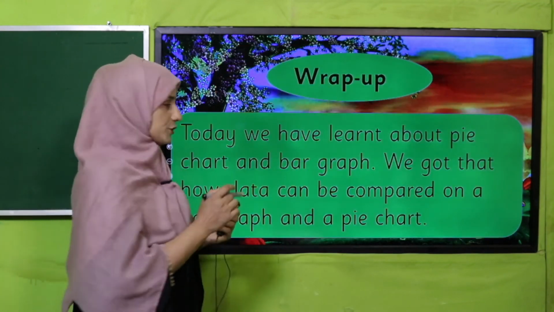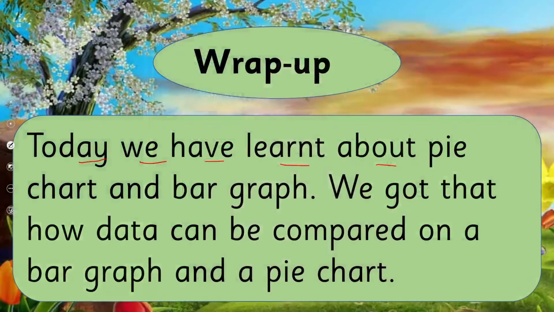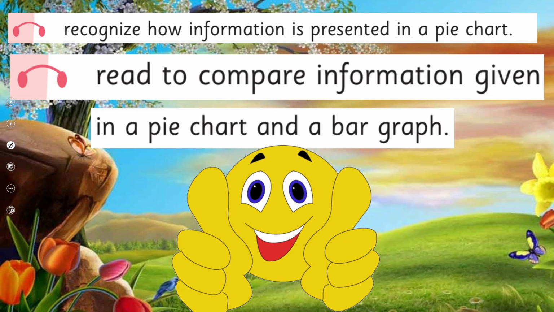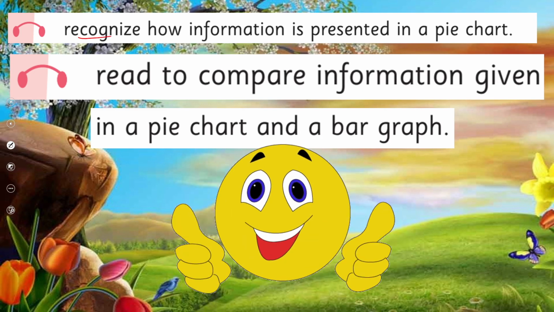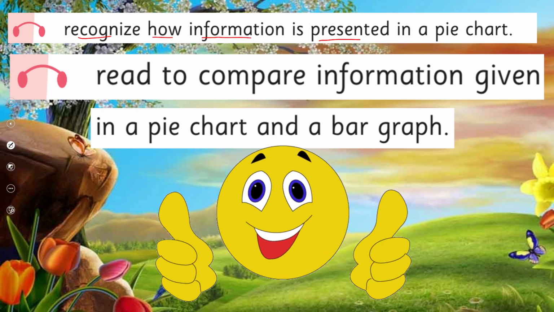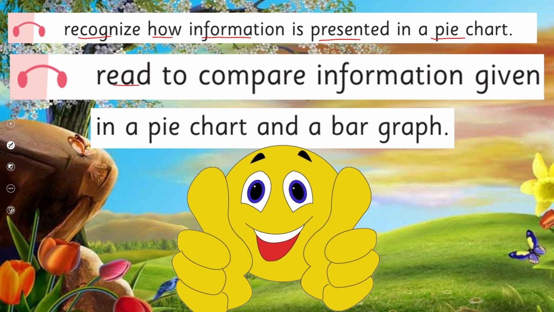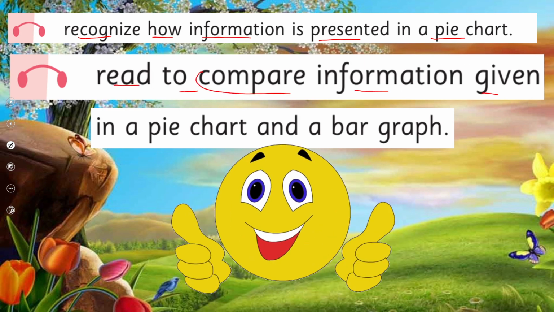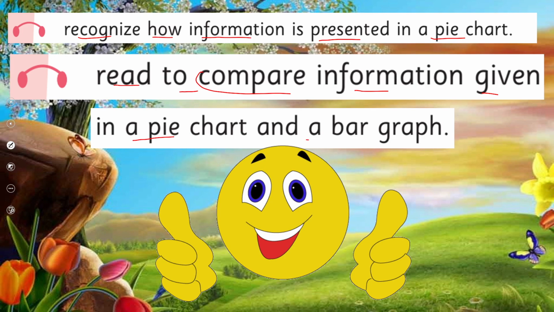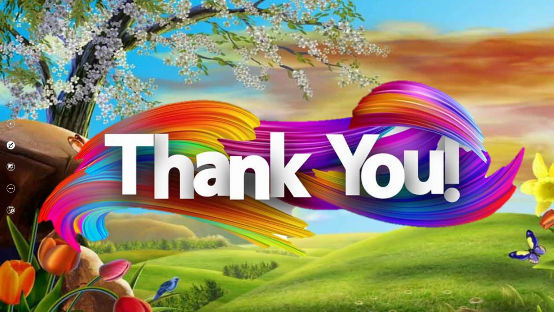So what have we covered today? Today we have learned about pie chart and bar graph. We learned how data can be compared on a bar graph and a pie chart, and in this way we have covered our SLO: recognize how information is presented in a pie chart, and read to compare information given in a pie chart and a bar graph. In this way we have covered our SLO, my dear students.